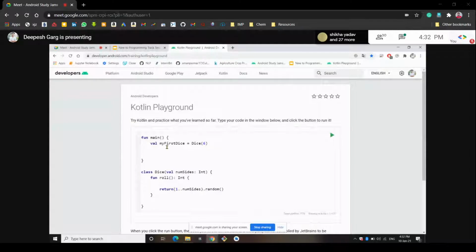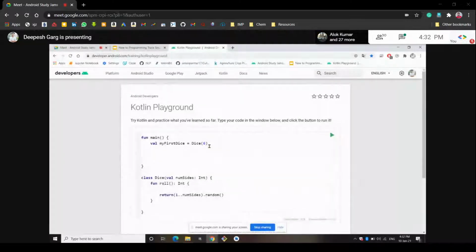My first dice object will be created if we write this code, because dice is a class here. Now we want to get the value the roll function will generate, so we will store this value in a variable called dice roll.